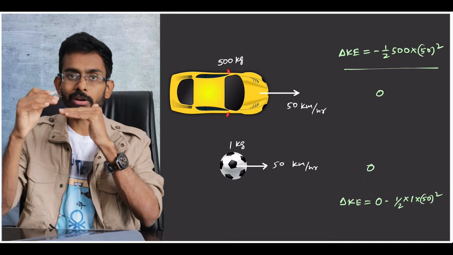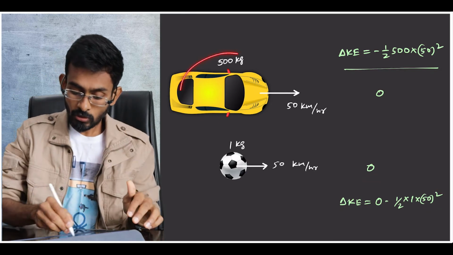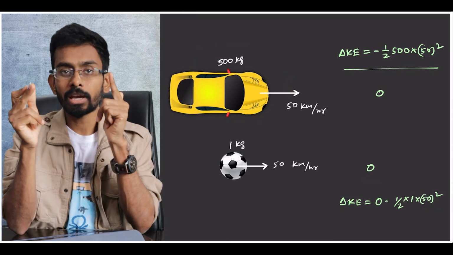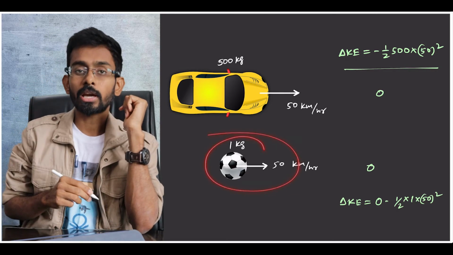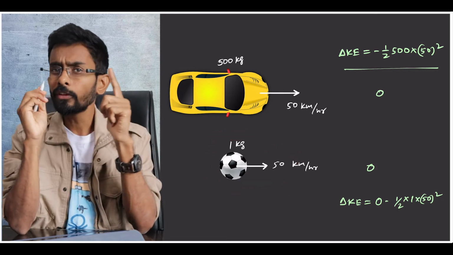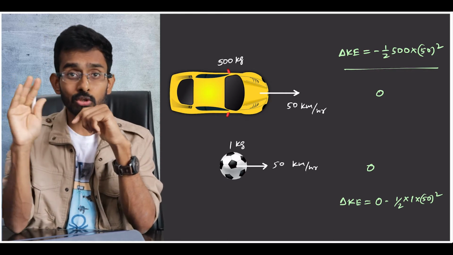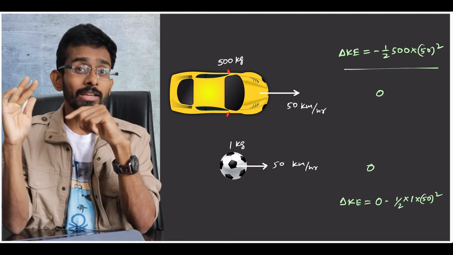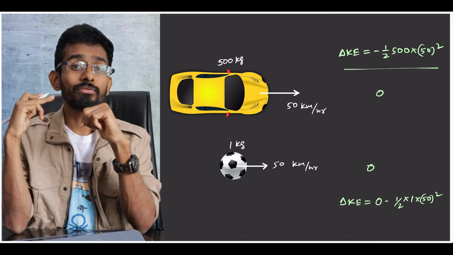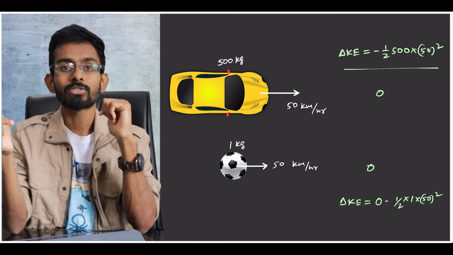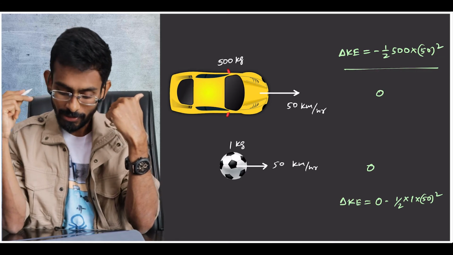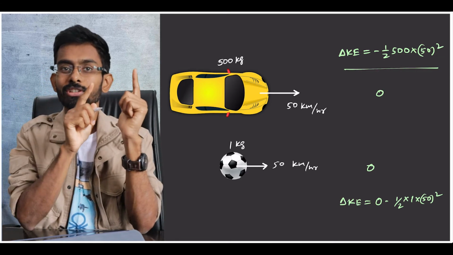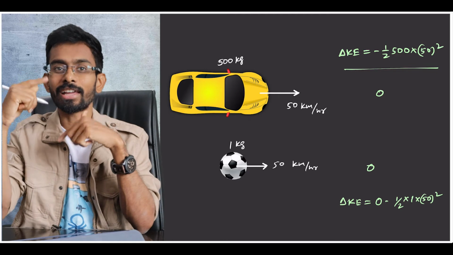If you find the ratio of the two, it is 500 times. So the change in kinetic energy of the car is 500 times the change in kinetic energy of the ball. Now if you look at the effort or the push needed, it is almost exactly 500 times. So from this example it appears that state of motion, or the force, is associated with changing kinetic energy.